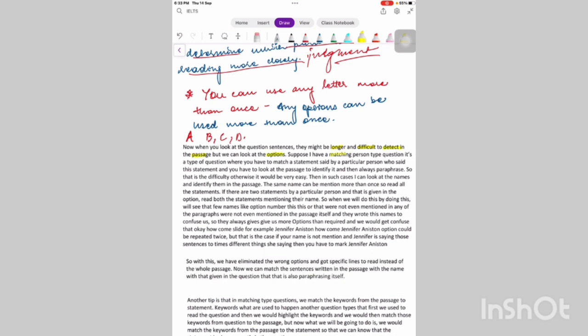Suppose I have a matching person type question. It's a type of question where you have to match a statement said by a particular person, who said this statement, and you have to look at the passage to identify it. And then they're always paraphrased. So that is the difficulty. Otherwise, it would be very easy. Then in such a case, I can look at the names, I can look at the options, and then identify them in the passage. Suppose there are 4 names given to me: Ram, Sham, Bharat and Dashrath.